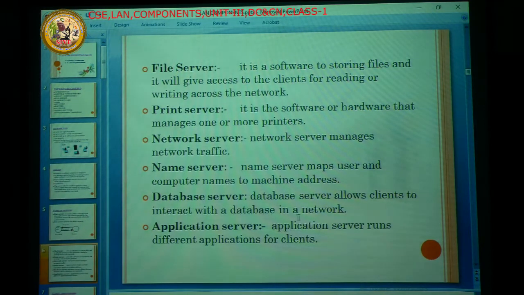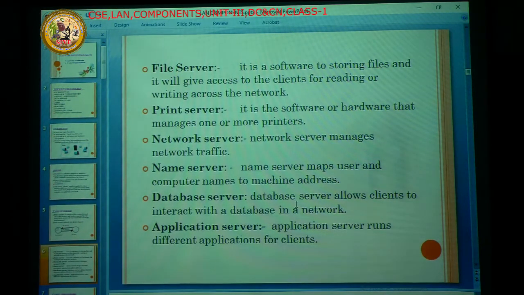The client is the client side. When they press the save button, it goes to the database server. So here the client and database are always interactive in the network. That is the database server, and each and every operation performed by the clients all goes to the database server. It must be in a network. There is no need for the internet here. The client and server must be in a network only.